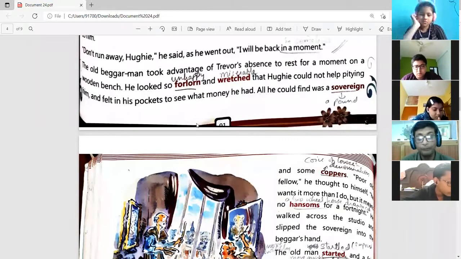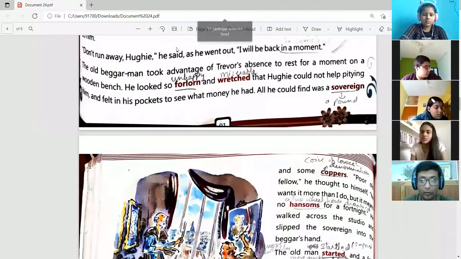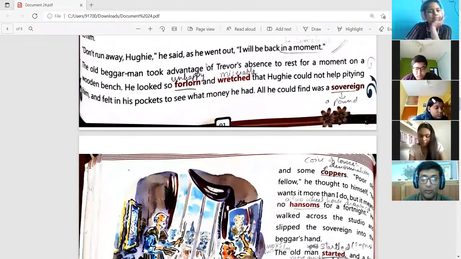Okay. So what happened over here is that once Alan, the painter, went out, this old beggar got some time, because he was standing as a model. Now, since the painter was not there, he decided that now I can take some rest. So the old beggar took advantage of Trevor's absence to rest for a moment on a wooden bench.